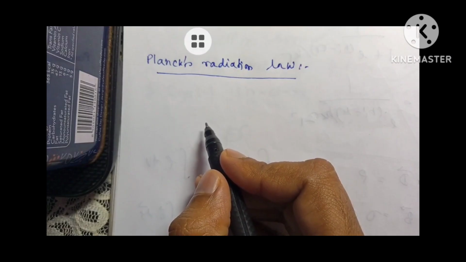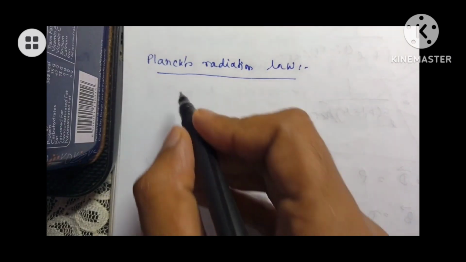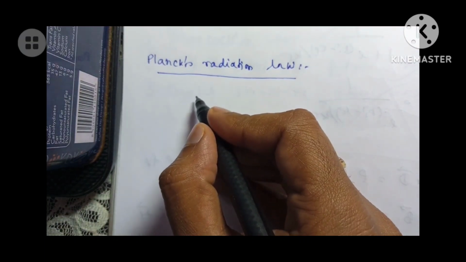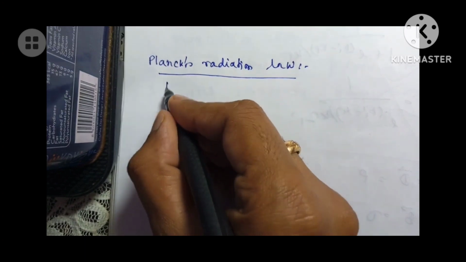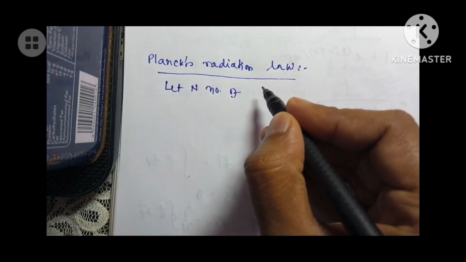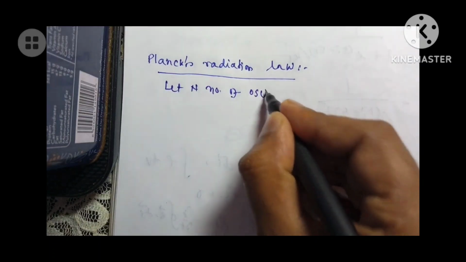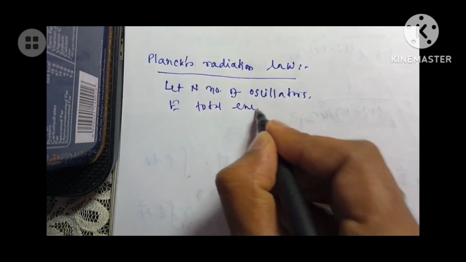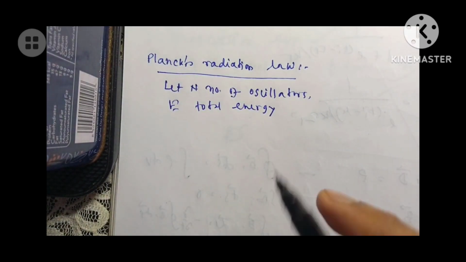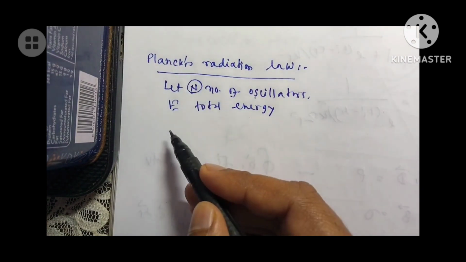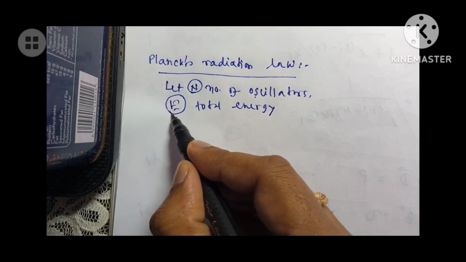Derivation of Planck's radiation law. On the basis of the assumption, or the hypothesis, Planck's radiation law can be derived. Let n number of oscillators, or Planck's oscillators, be there in a black body, and E is the total energy. So there are two terms.